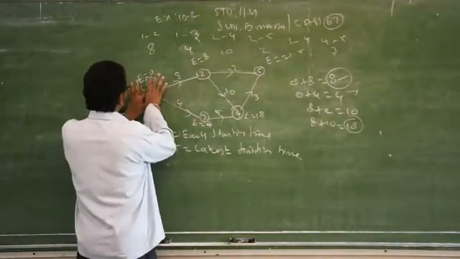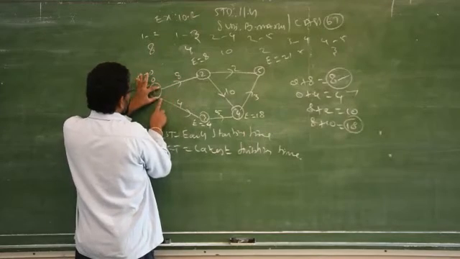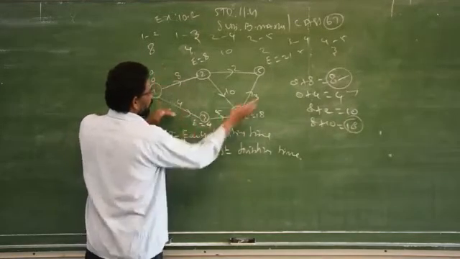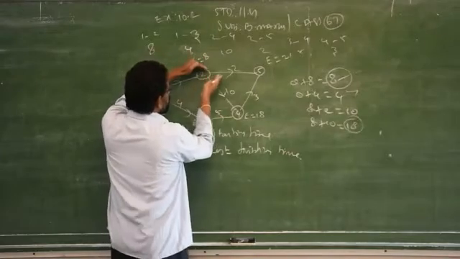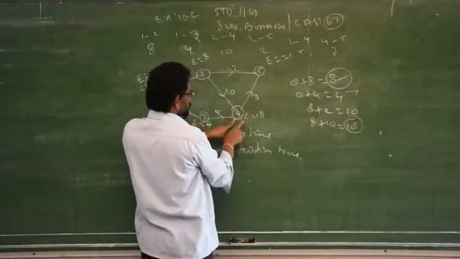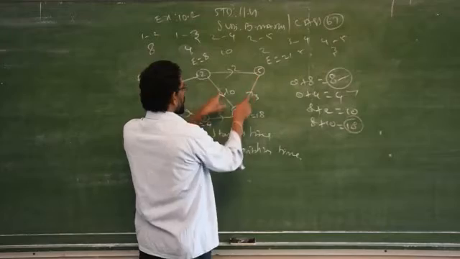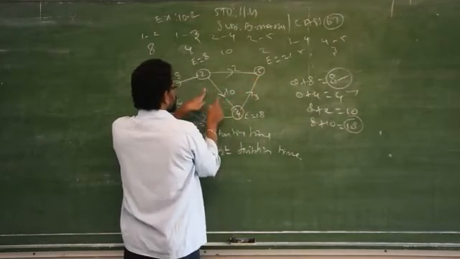The starting point is 0, 0 plus the one activity. If we have 2 activities, add and find out the maximum one. From the maximum you have to find out the activities. Here 18 is the maximum. From 18 we have 2 activities following. One is 5, another one is 2.